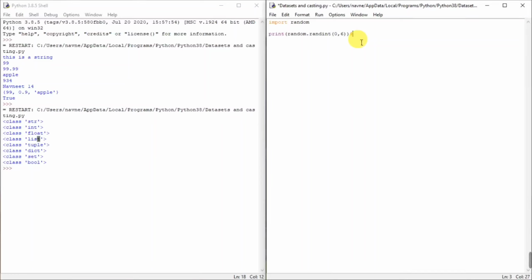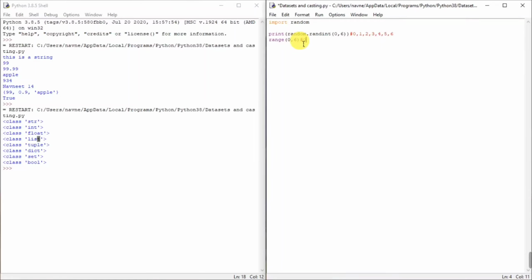So the values here will be... what's the difference between randint and range? Now remember we have the range in the examples of 6. By default the range starts from 0, but you can also do it like this. So from 0 to 6, it was 0, 1, 2, 3, 4 and 5, means up to 6 and not including 6.